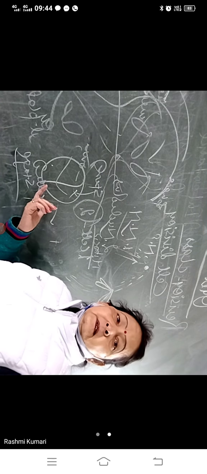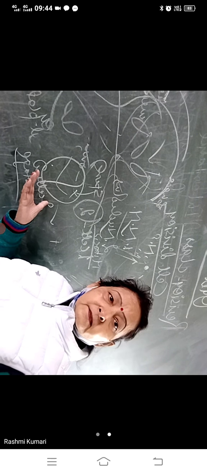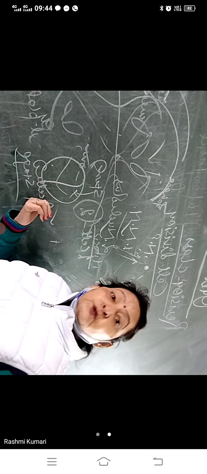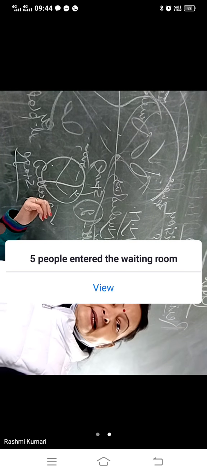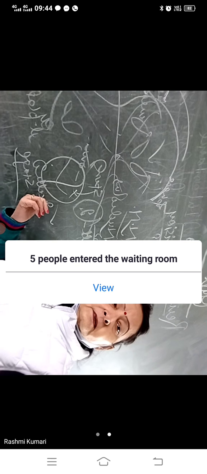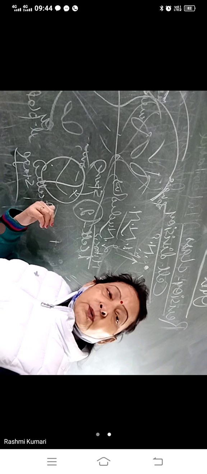When I say cleavage, what do I mean to say? Cleavage means mitosis. And where is it happening? In the somatic cell, that is only responsible for growth and development.